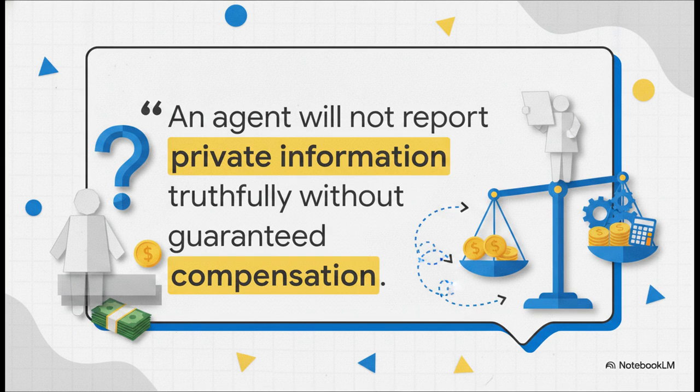Leonid Hurwicz recognized that selfish, rational agents are utility maximizers. They will never surrender their private information truthfully unless they are financially incentivized to do it. Hurwicz realized that the solution depends entirely on how agents value their information. His methodology proved that yes, you can elicit the truth, but only by offering precisely calculated compensations or penalties within the system.